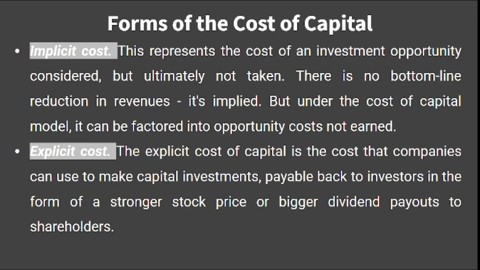So explicit cost is what the company can use to make capital investments. Capital investments means they are investing somewhere else to gain more and more profits, so that the profits can be distributed among the equity shareholders, and because of the good profit growth in the company, the share value may also increase. So that is called explicit cost.